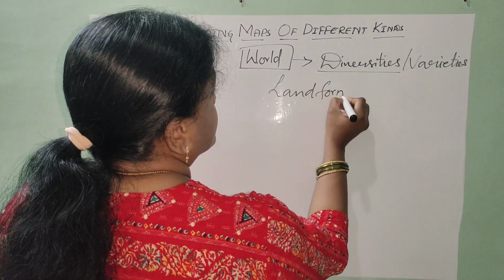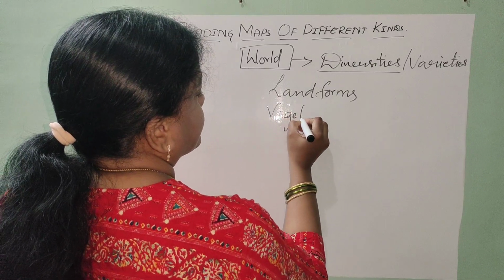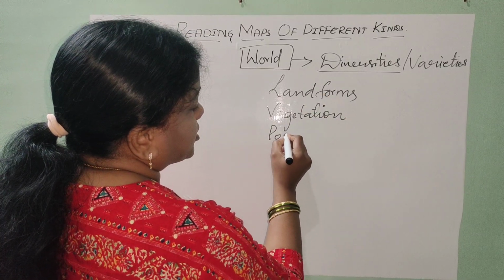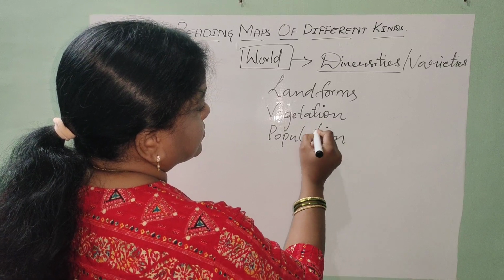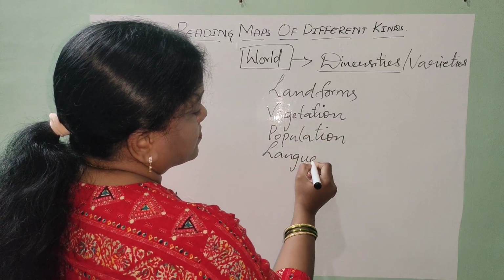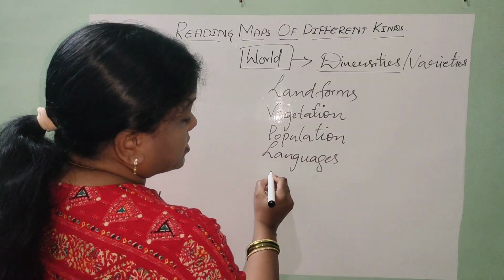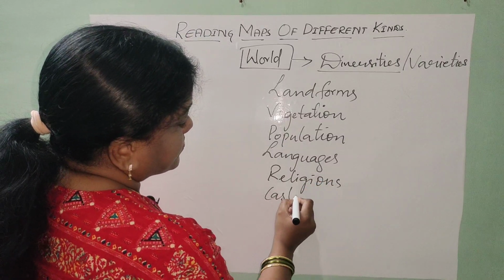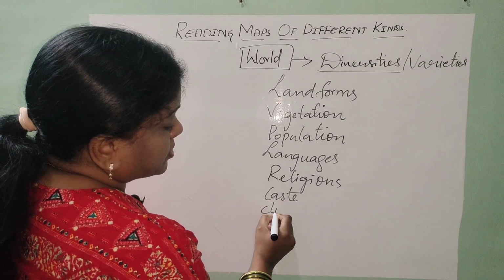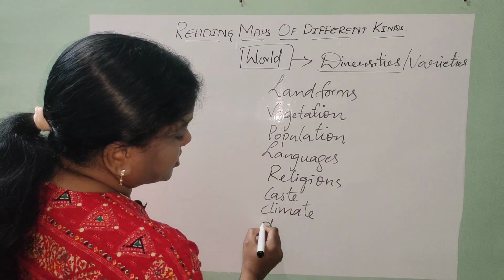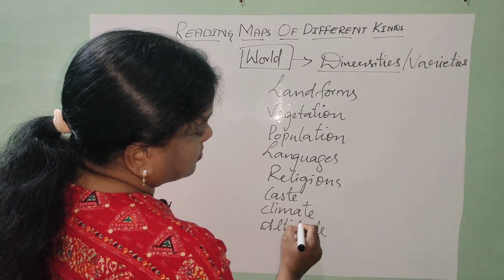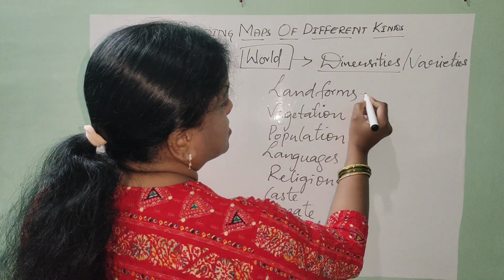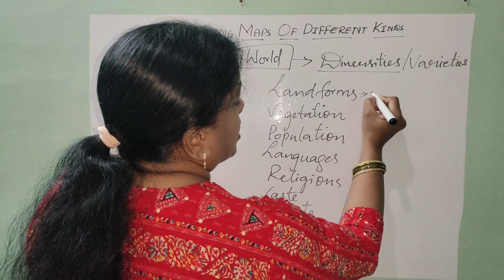Landforms, vegetation, then again population, languages, yes, religions, caste, climate, altitude, etc. So once if you look into every diversity in a detailed way, you can take mountains,